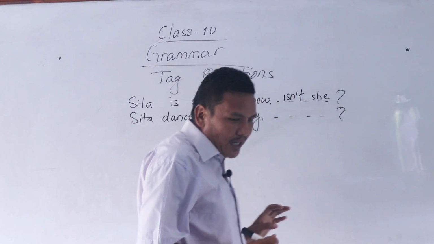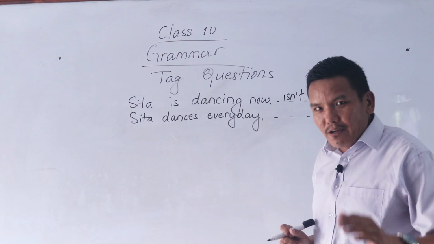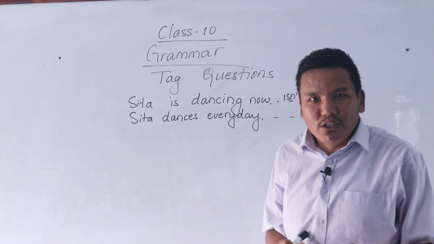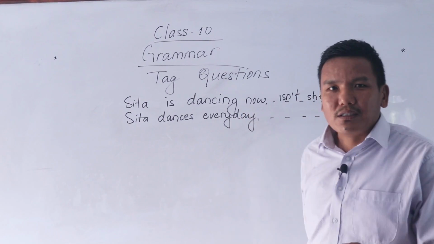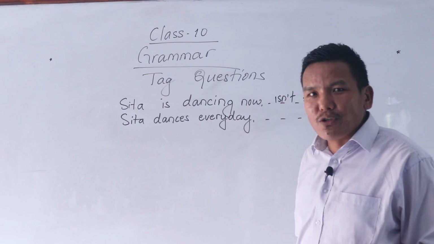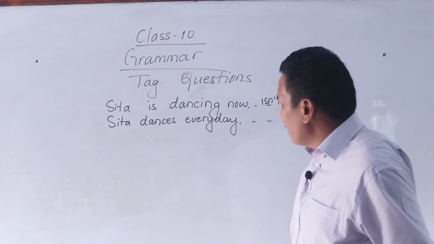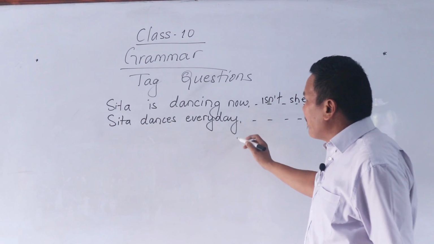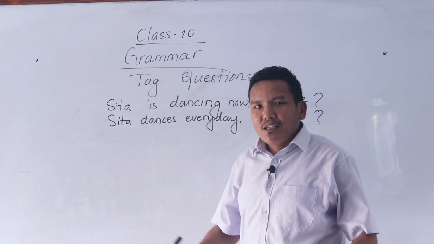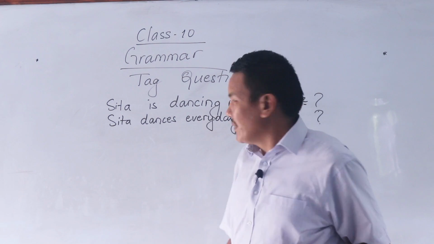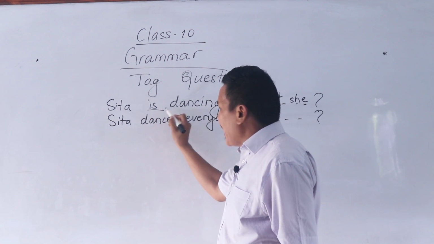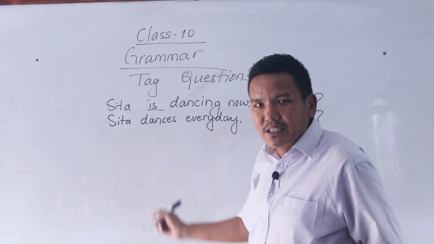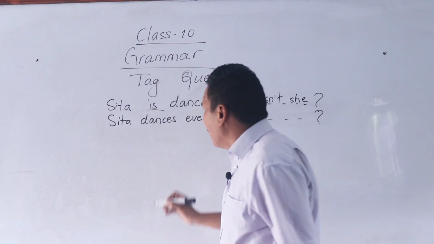Now, look at this sentence. I had already told you, if you want to copy this sentence, you can use your copies and pens. Sita dances every day. This sentence does not have an auxiliary verb. In Sita is dancing, the auxiliary verb is, but in the second sentence, there is no auxiliary verb.